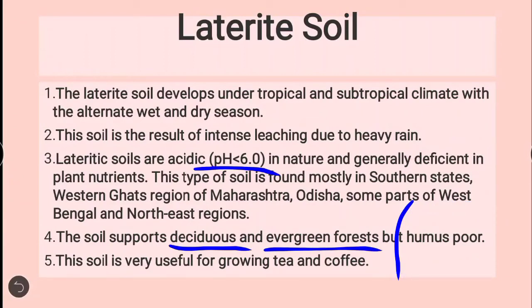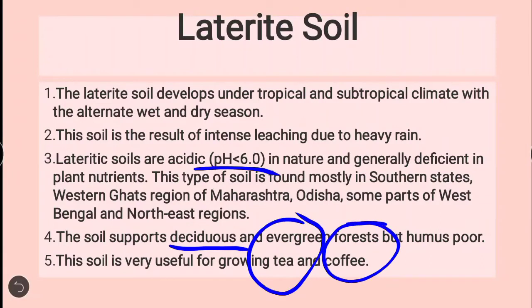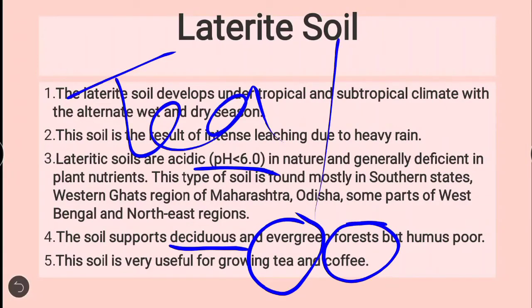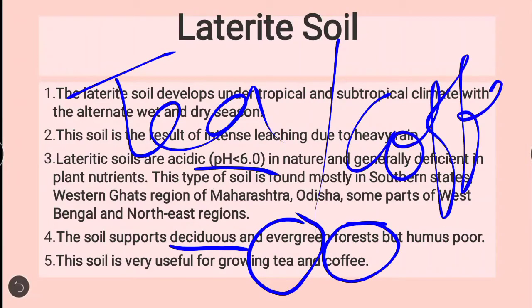This soil is very useful for growing tea and coffee. So the major importance of laterite soil is tea and coffee. Tea and coffee are grown in the laterite soil.